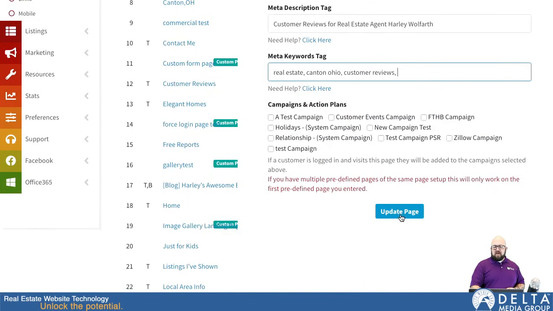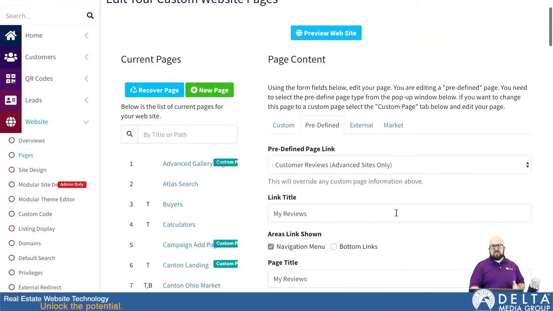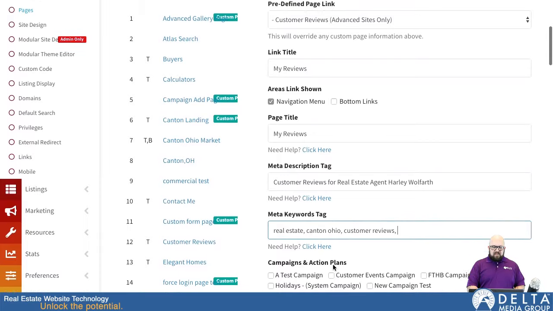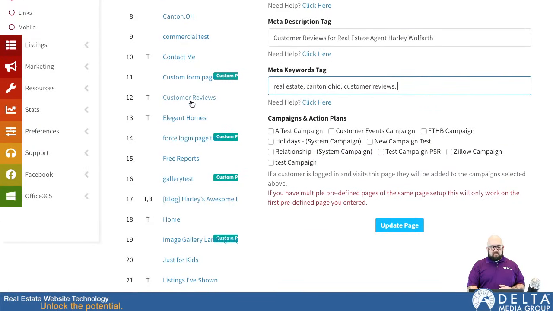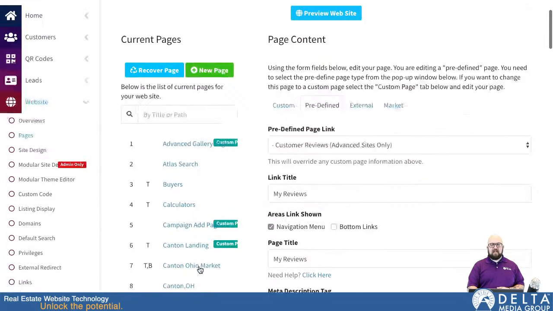So once you have your page all set up, you just hit Update Page, and that will add it to your navigation on your website and create this page so that people can go in. They can click on, in this case, My Reviews, and that'll take them to your reviews page. So there you go. I'm not going to update this one because I'm pretty sure I already have several in here. I do a lot of testing here.